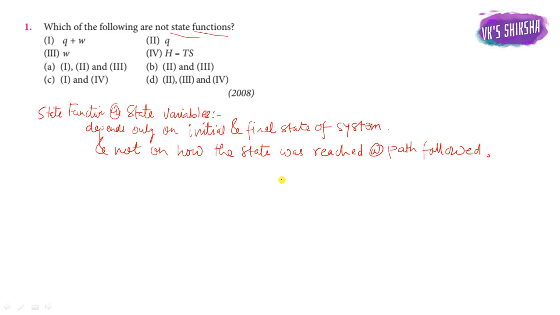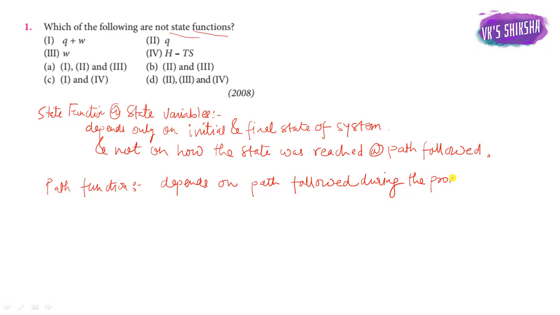And second, we know path function. What is path function? Path functions are those functions which depend on the path followed during the process. Okay, so generally what are the path functions?